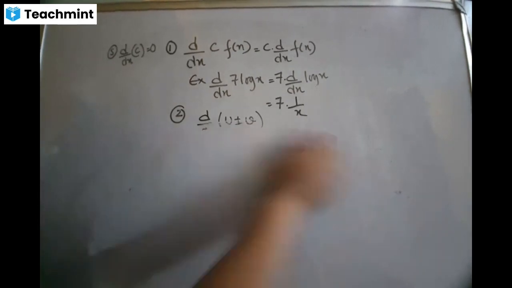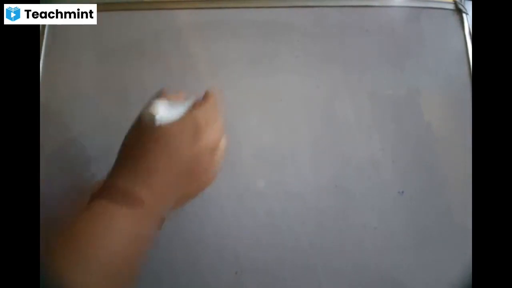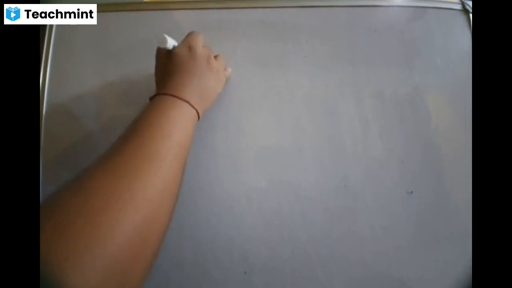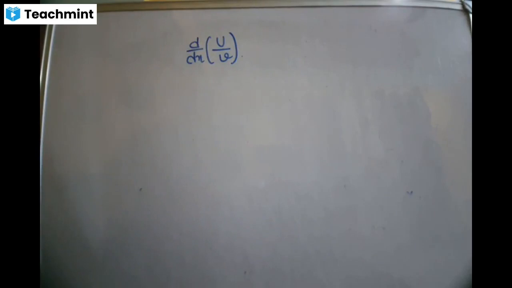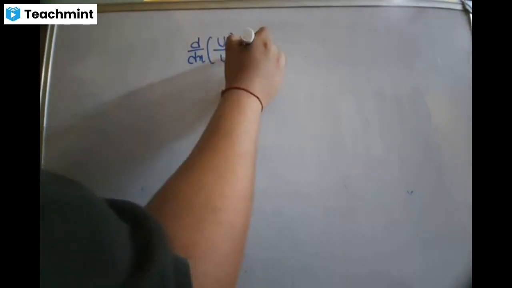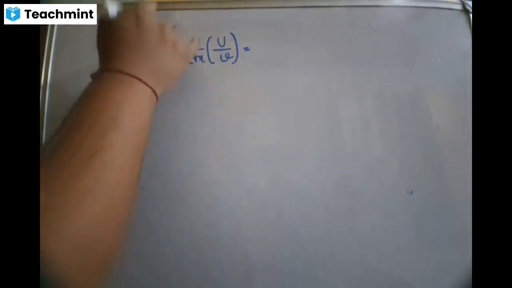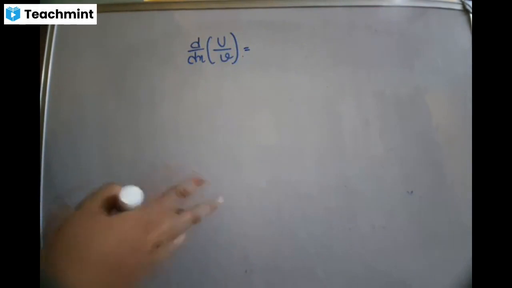Now we come to the last property, that is called the quotient rule. If there is a division sign, that means d by dx of u by v. In that case, we do not apply the formula to the numerator and denominator individually. We are not going to put the formula individually. Whenever there is a division sign, this is called quotient rule. I forgot to tell you, the earlier one was product, multiply, so product; now division, hence quotient.